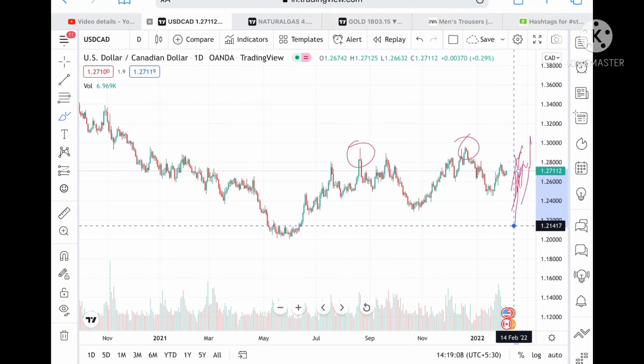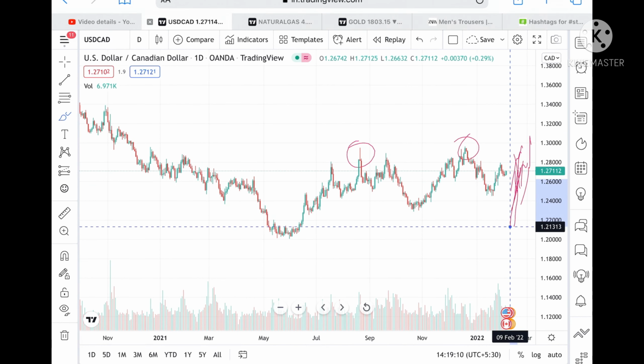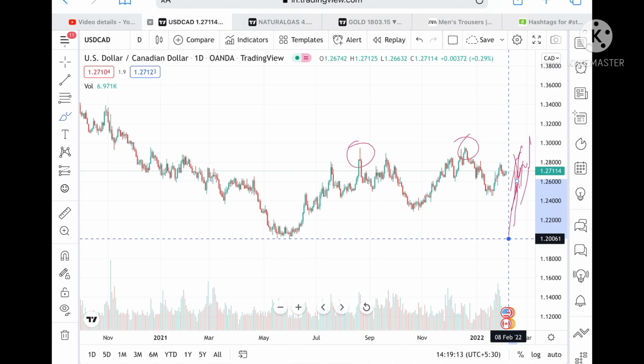1.21417, and if it goes below this level, then we can see a level of 1.20061. Okay, and if we talk about